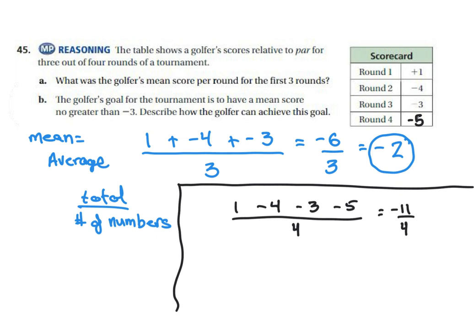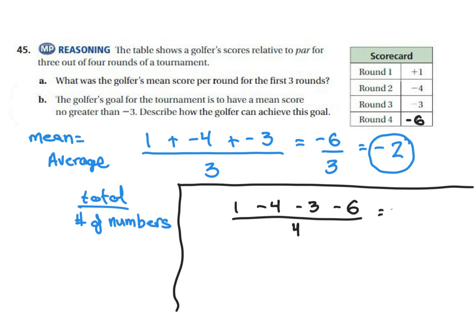We're not quite there because this is 2 and 3 fourths, and a negative divided by a positive is a negative. An average of negative 2 and 3 fourths is not quite going to cut it because the golfer had a goal of negative 3. That's okay though. That put us on to something here. We know we weren't quite far enough into the negative, so that means scoring negative 5 for round 4, it wasn't good enough. So let's say that we score negative 6 and see how that affects our average.